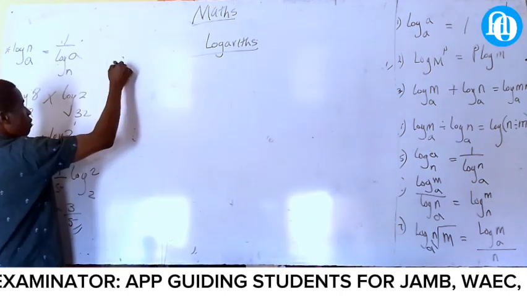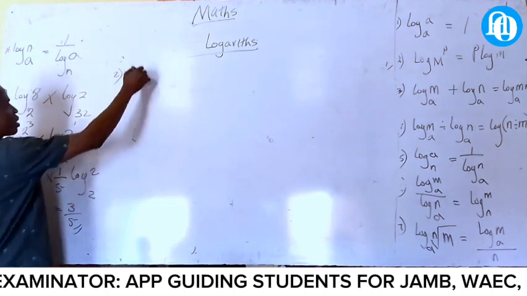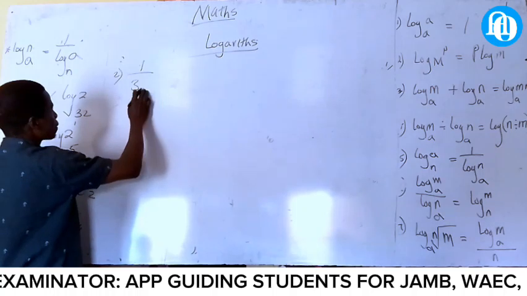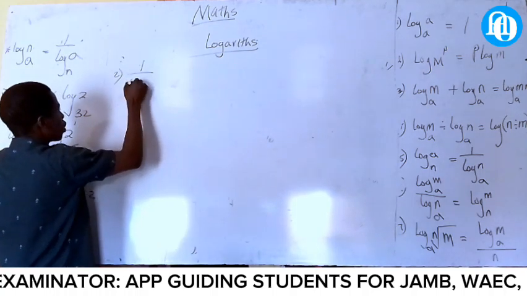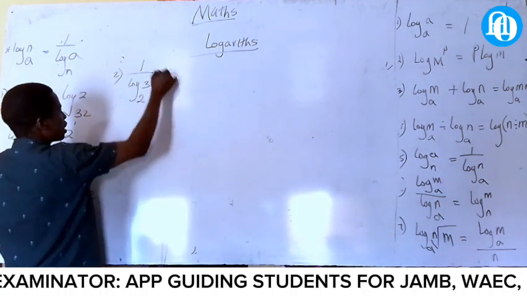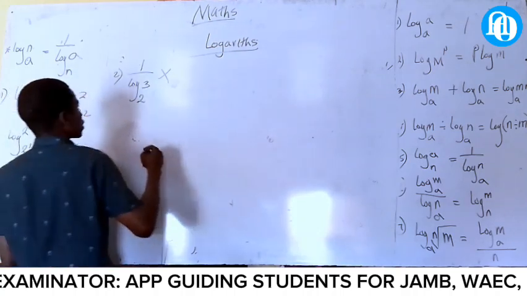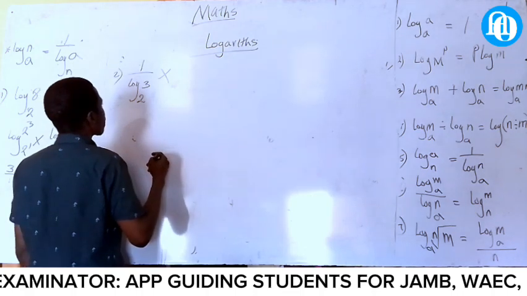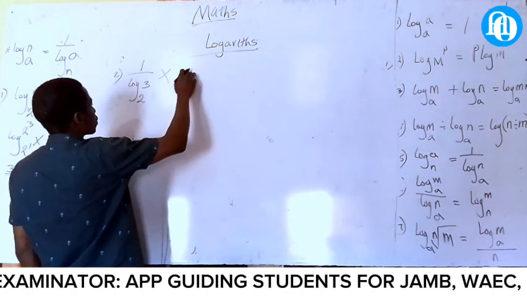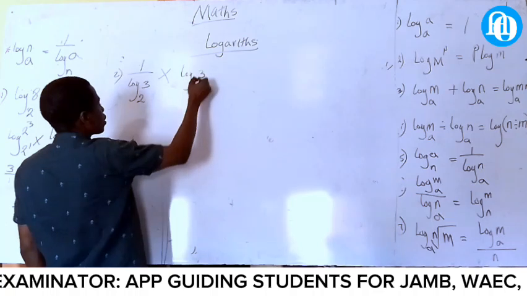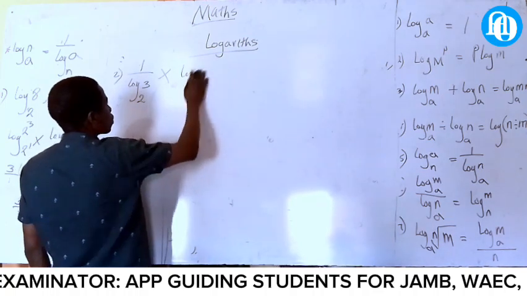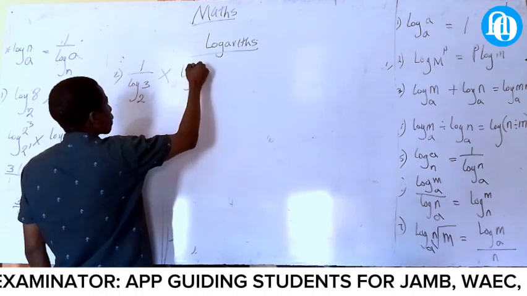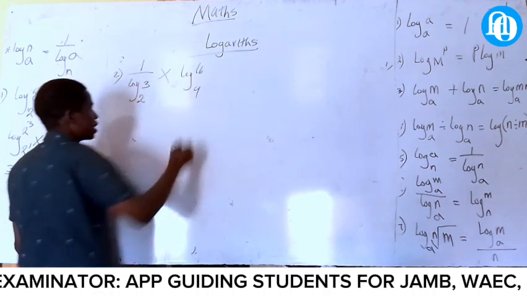Now the next number 2. 1 all over 3, 1 all over 3. 1 all over log, all over 3 times log 3, 9, 16 and 9. Look at this one now.